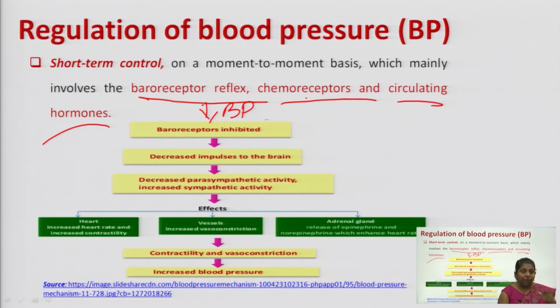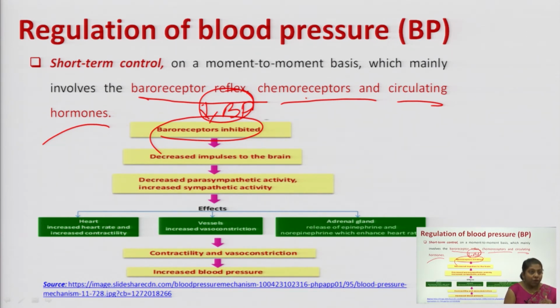The blood that is flowing through the blood vessel is now flowing with a lesser pressure, and as the blood pressure is less, your baroreceptors get inhibited. Baroreceptors are those receptors which can sense the change in pressure. So if there is more pressure, baroreceptors will be stimulated. If the pressure is less, the baroreceptors will be inhibited. So as your BP has decreased, baroreceptors are now inhibited.